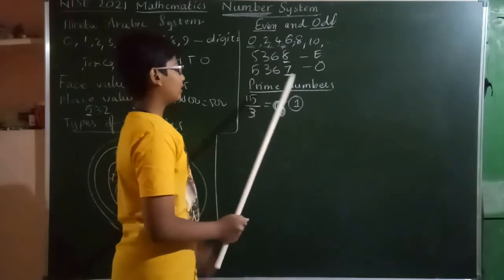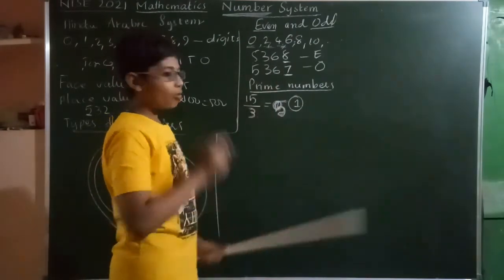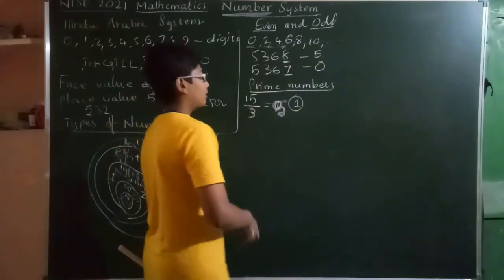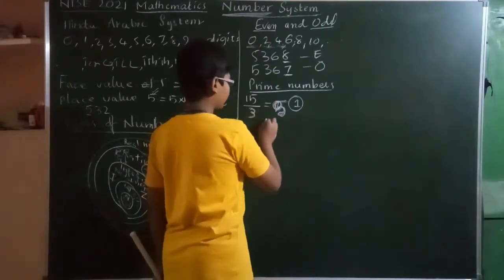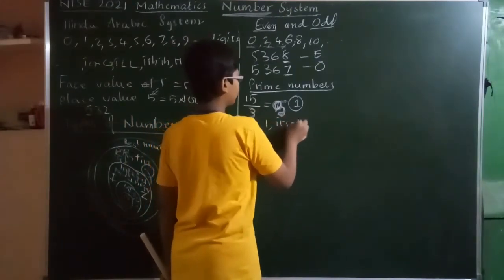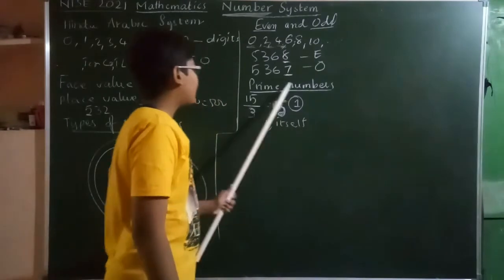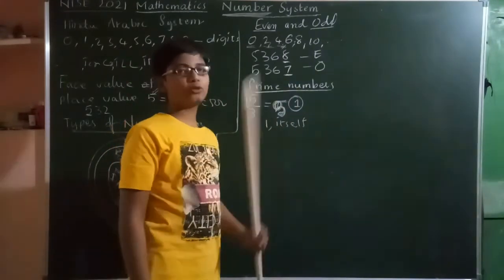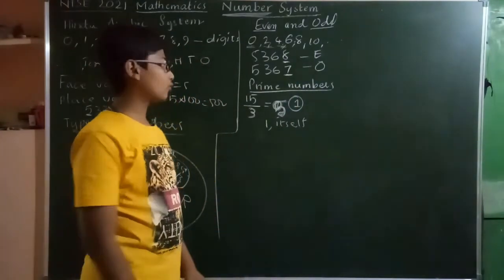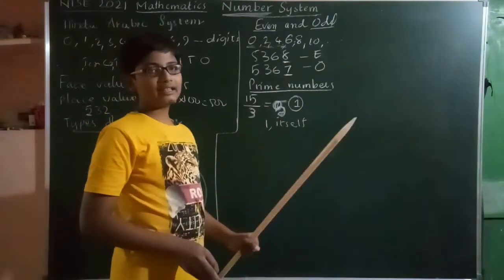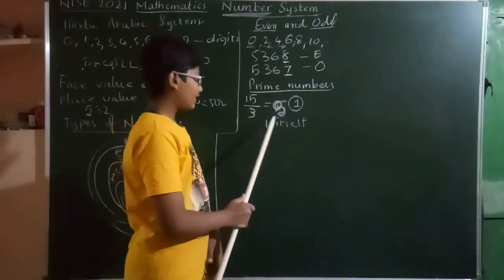Now if a number has only two factors, 1 and itself. Every number has compulsorily two factors; there is no number without them.